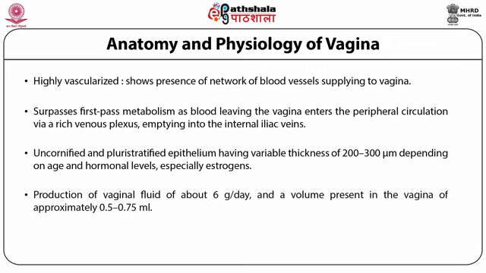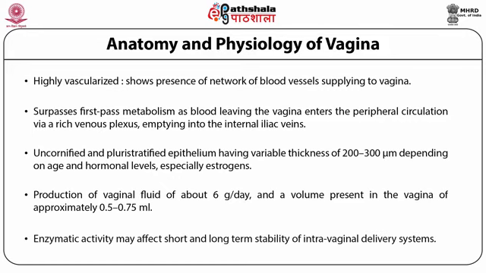The production of vaginal fluid is about 6 grams per day, and the volume present in the vagina is approximately between 0.5 to 0.75 ml at a given time. The enzymatic activity may affect the short and long-term stability of intravaginal delivery systems.